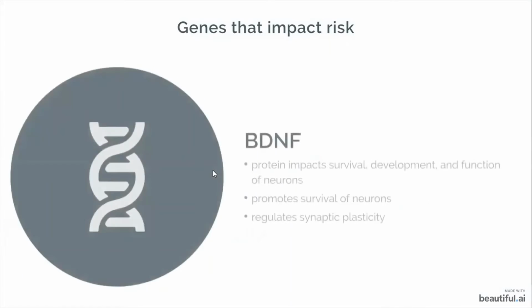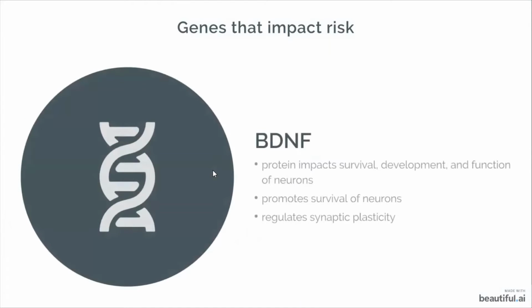The brain-derived neurotrophic factor gene, BDNF, provides instructions for the production of the BDNF protein found in the brain and spinal cord. The BDNF protein is a neurotrophin, which are proteins in the brain that impact the survival, development, and function of neurons. The protein supports neurons by facilitating the growth, maintenance, and maturation of the cells. The protein also helps regulate synaptic plasticity, which is important to learning and memory.